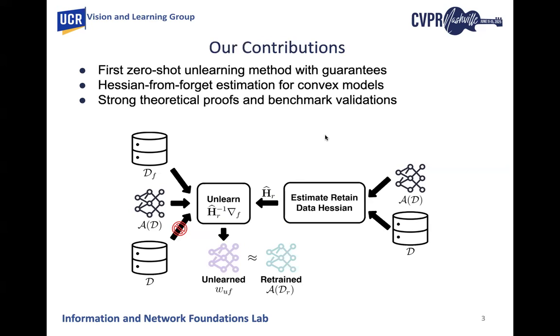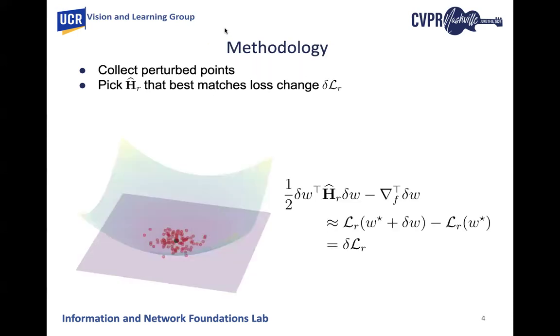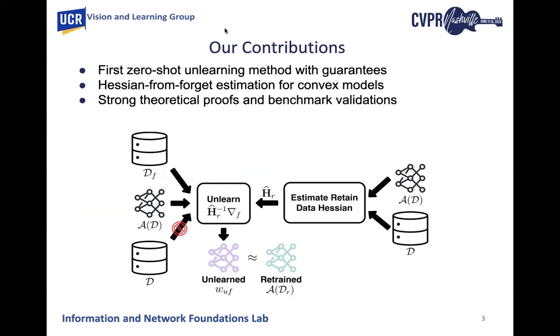To tackle this challenge, our paper presents the first source-free or zero-shot unlearning method that doesn't require any original data and provides strong theoretical guarantees. Our contributions include a novel Hessian estimation method called Hessian from Forget for convex models, comprehensive theoretical analysis ensuring reliable and effective unlearning, and extensive experimental validation demonstrating superior performance over existing methods.